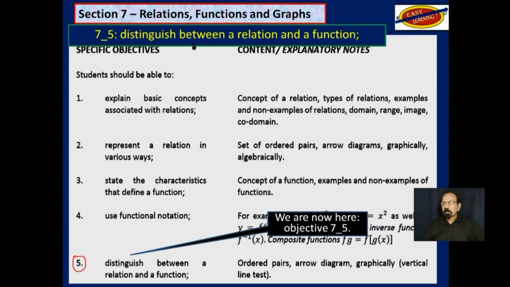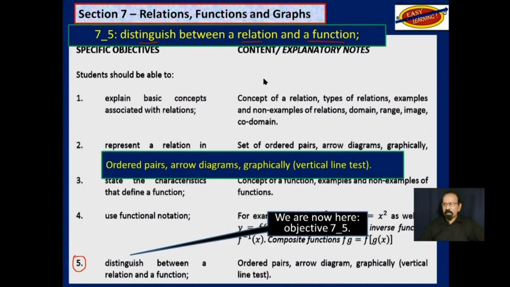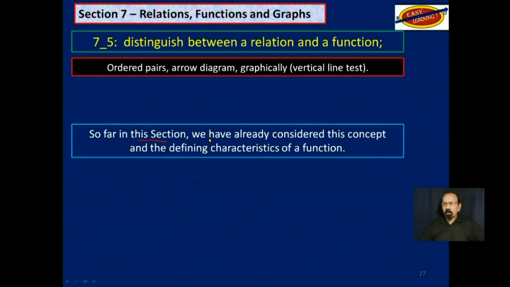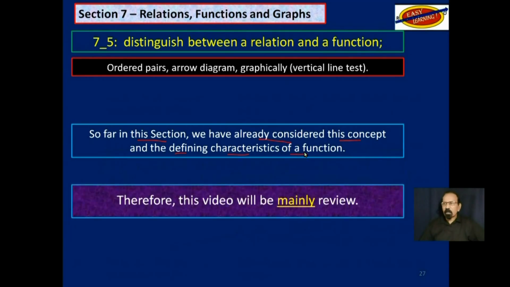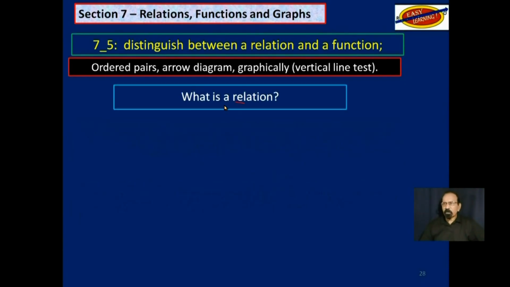And it says, distinguish between relation and function. Specifically, you are to use 3 methods: ordered pairs, arrow diagrams, and graphically. That is the additional notes that CSEC provides down here in the syllabus. Now, so far in this section, we have already considered this concept and the defining characteristics of a function. Therefore, this video will be mainly review. Not everything, but mainly. So what is a relation?